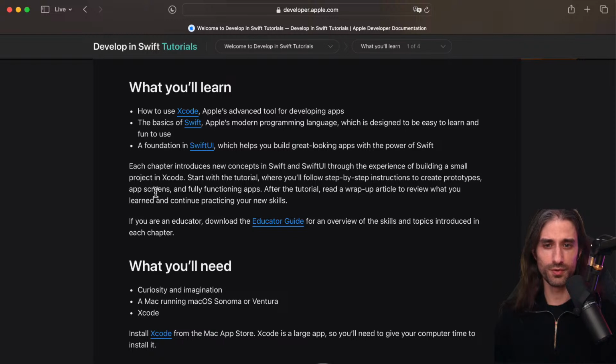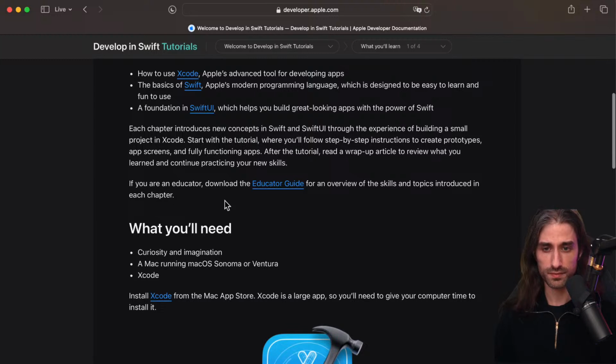Start with the tutorial, where you'll follow step-by-step instructions to create prototypes, app screens, and fully functioning apps. After the tutorial, read a wrap-up article to review what you learned and continue practicing your new skills. So it's really the structure of having one tutorial to learn something and then a wrap-up to recap on what you've learned. And they also give you some challenges that you can do on your own. I think it's a pretty good value also.